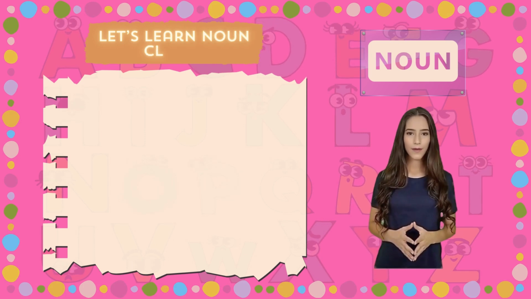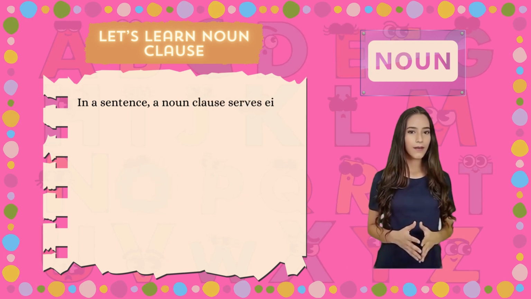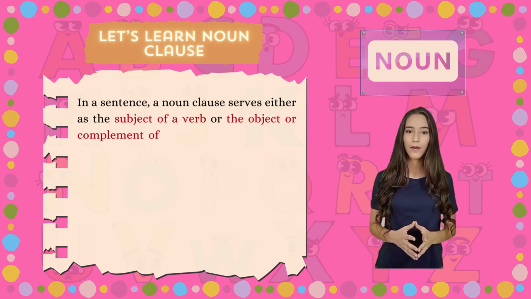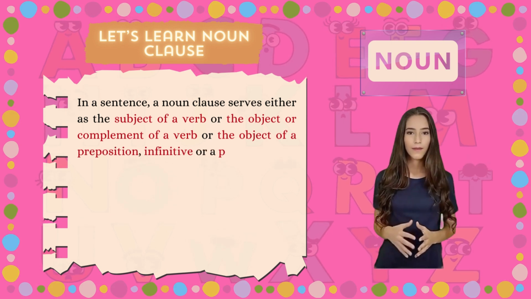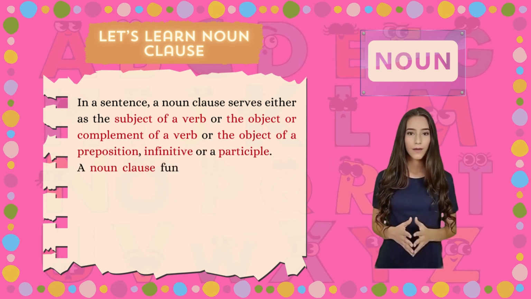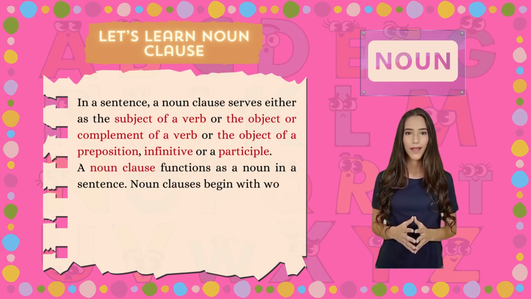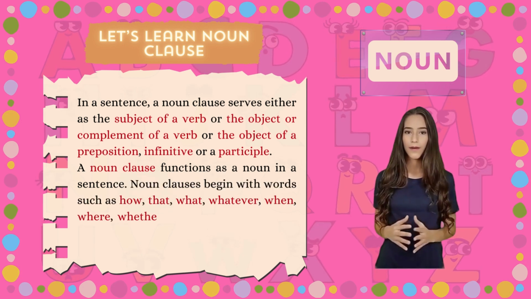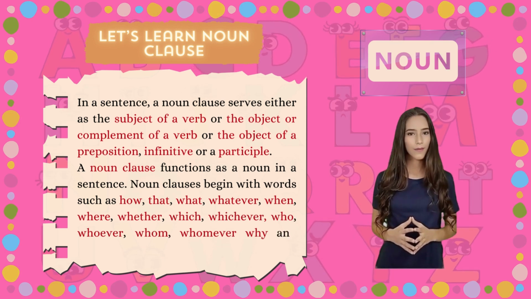Let's learn noun clause. In a sentence, a noun clause serves either as the subject of a verb or the object or complement of a verb or the object of a preposition, infinitive, or a participle. A noun clause functions as a noun in a sentence. Noun clauses begin with words such as how, that, what, whatever, when, where, whether, which, whichever, who, whoever, whom, whomever, why, and that.